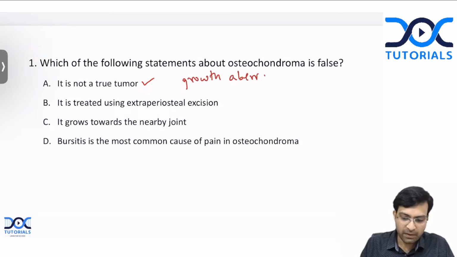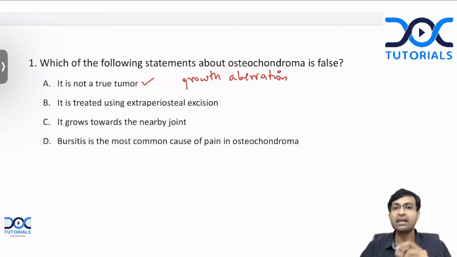Okay. Why is it a growth aberration? Remember, osteochondroma has a peculiar character. Usually tumors will grow on their own, isn't it? But in the case of osteochondroma, it will grow along with the growth of the child. And once the growth of the child stops, the osteochondroma will also stop growing, isn't it? So this means that this is not a true tumor.